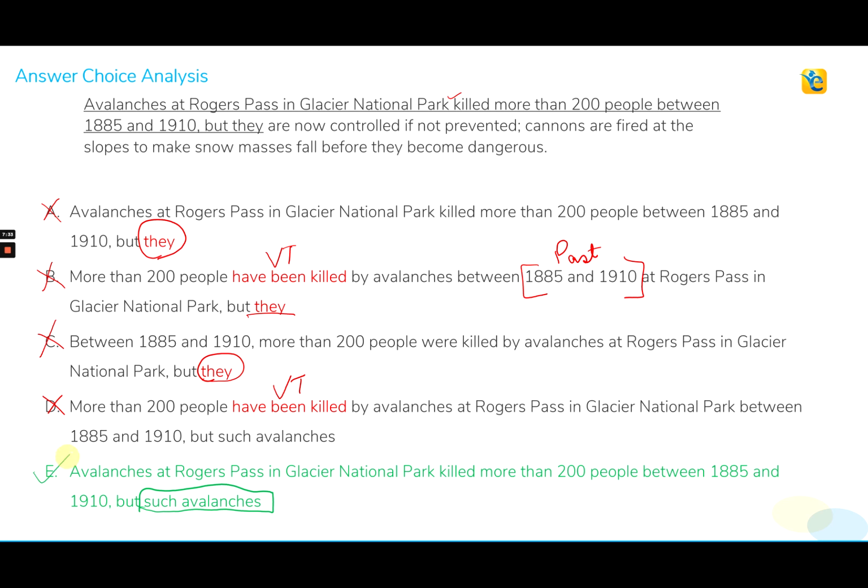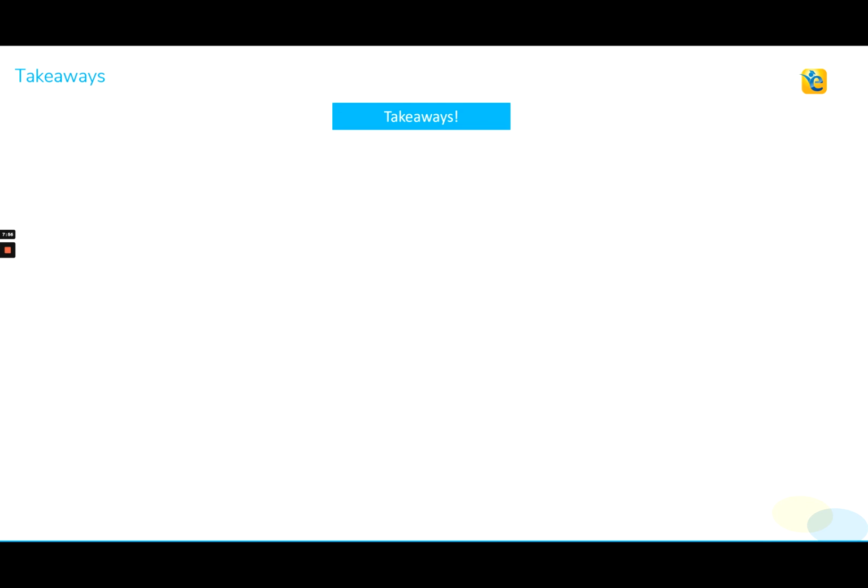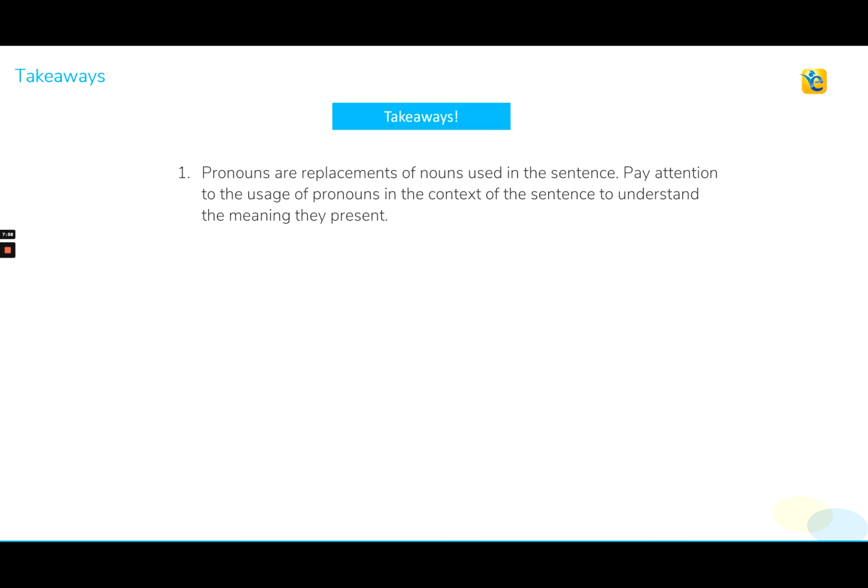So again, if we focus on the focal point of the sentence, it is so easy to reject all the incorrect answer choices and straight away end up with the correct answer choice. So E is the correct answer choice for this one. With this understanding, let's now take a good look at our takeaways.